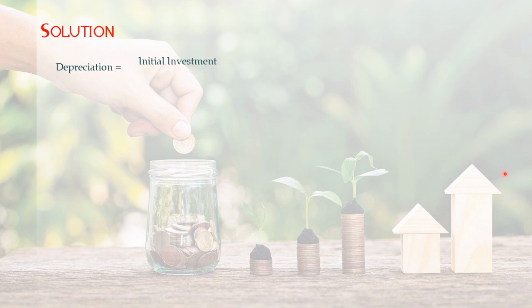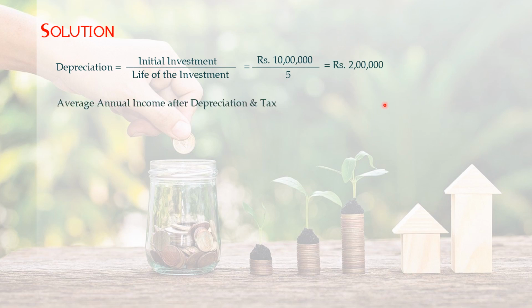Depreciation is equal to initial investment divided by life of the investment, which is rupees 10 lakh divided by 5. So depreciation is equal to rupees 2 lakh. Now average annual income after depreciation and tax is equal to cash flow minus depreciation.